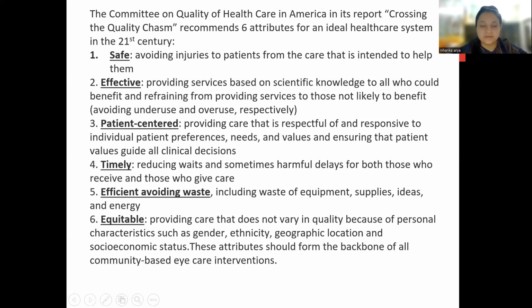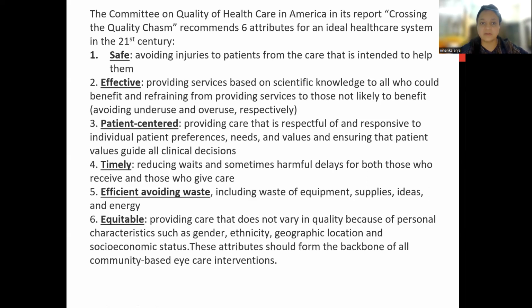Okay, the second is the safe: avoiding injuries to patients from the care that is intended to help them. Second is the effective: providing services based on scientific knowledge to all who could benefit and refraining from providing services to those who are not likely to benefit. Okay, so it should be effective.